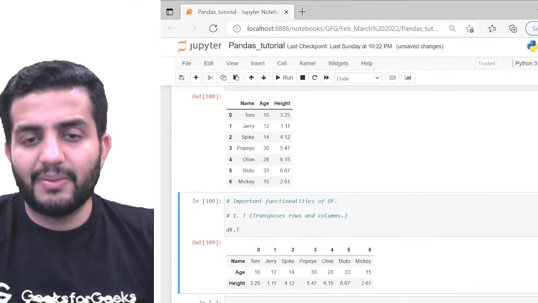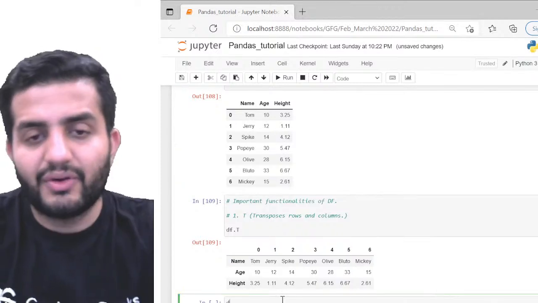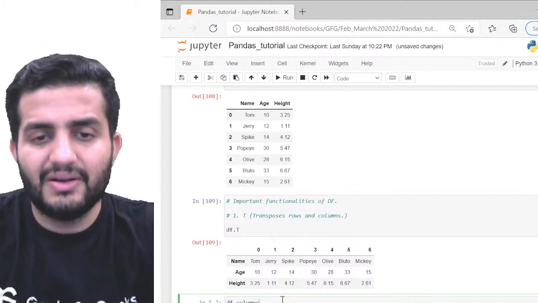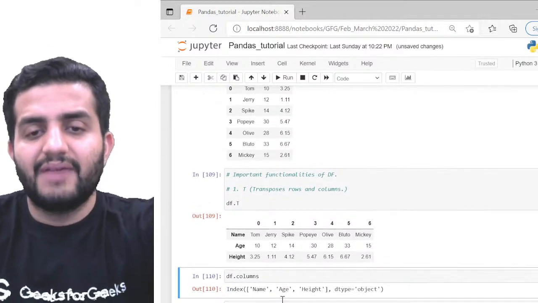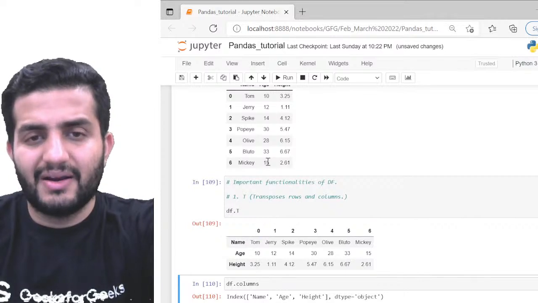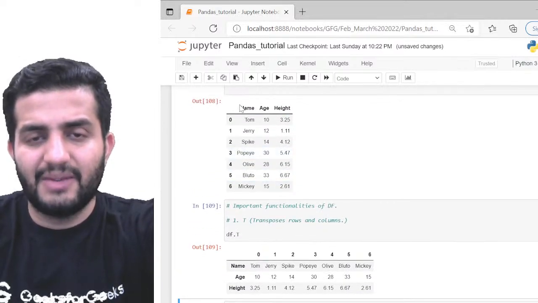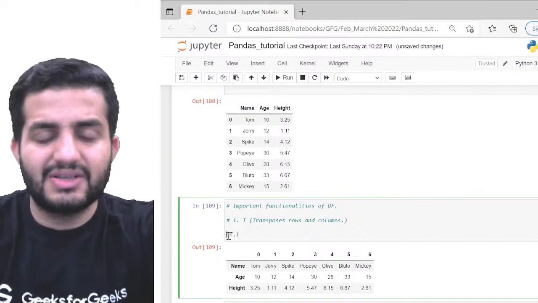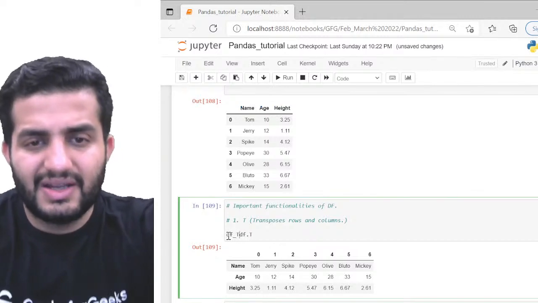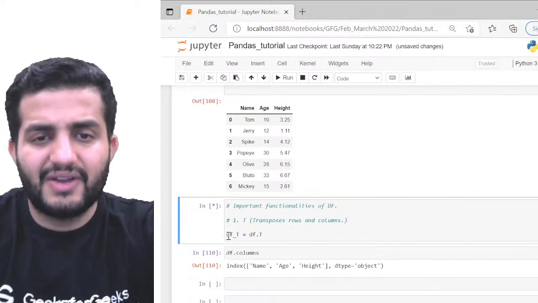And how can I get the column headers name? For that I have to do df.columns. There's a function df.columns. If I do it, I'll get the name of this df: name, age, and height. I can obviously save this into say df underscore t. So that's going to be this data frame.